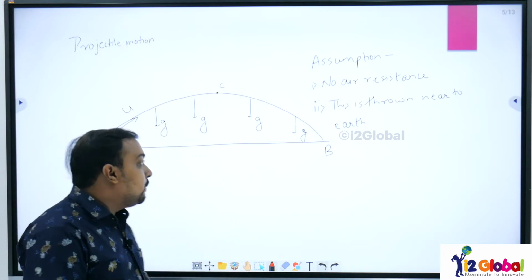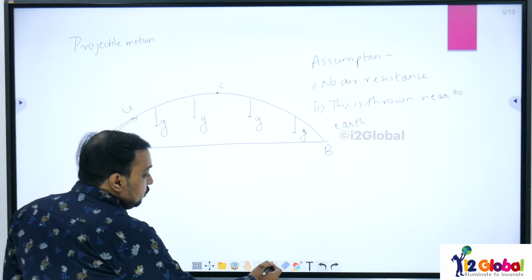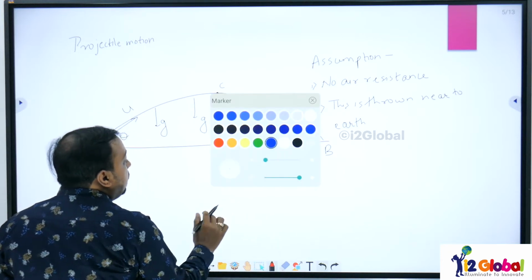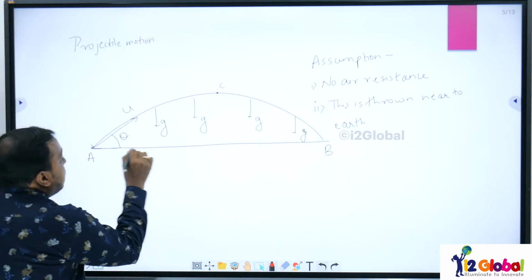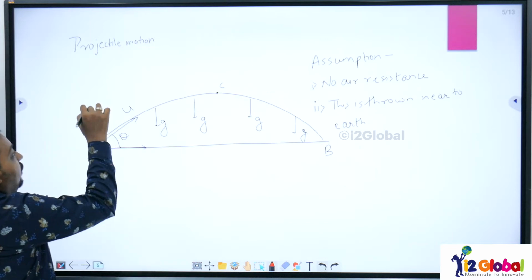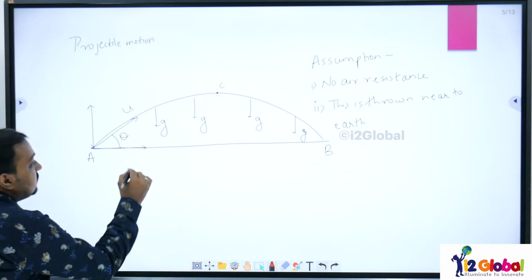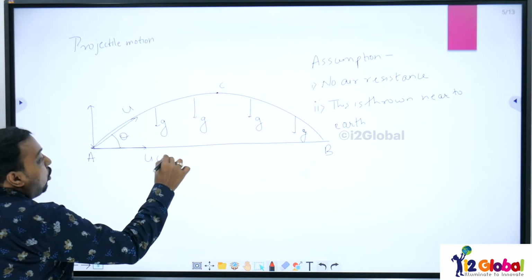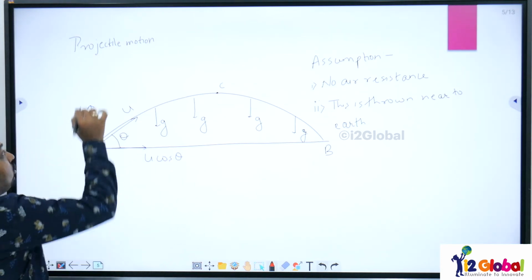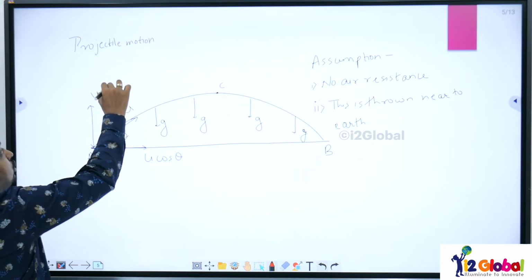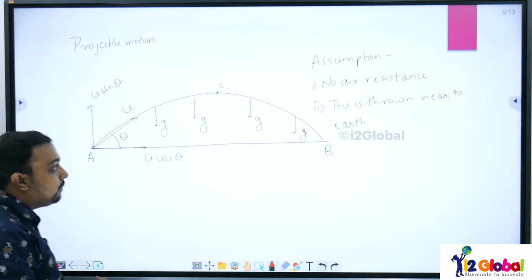Now let us analyze how we can write down the equations for this. First we need to understand that this initial velocity will be resolved in two different dimensions. Along the x-axis, that will be u cos theta. Along the y direction, we would have u sin theta.